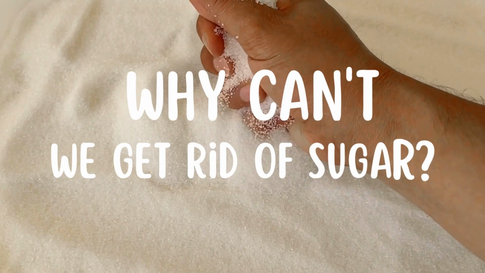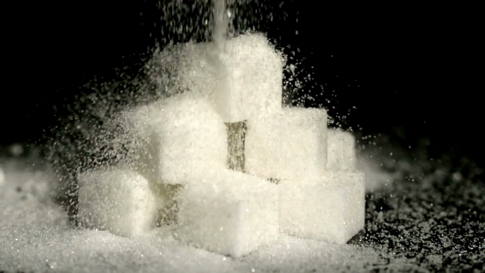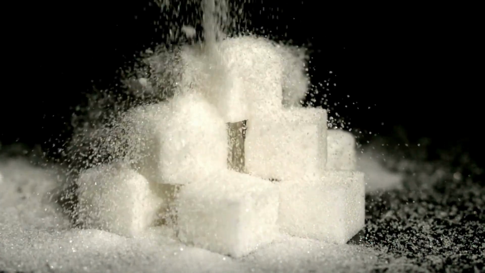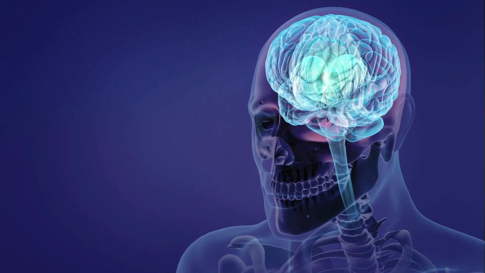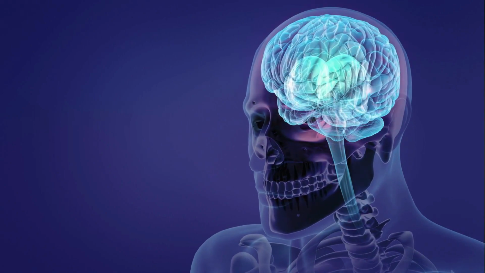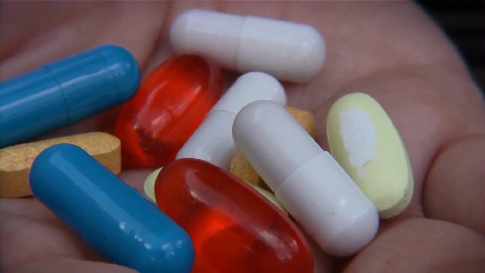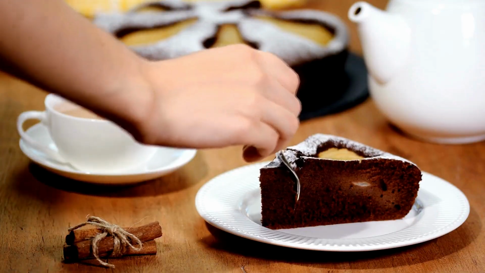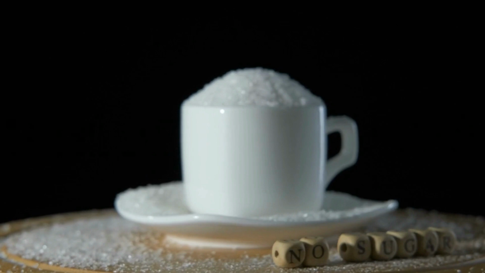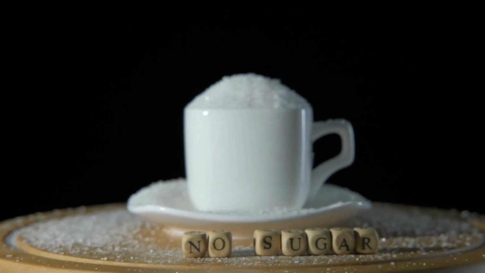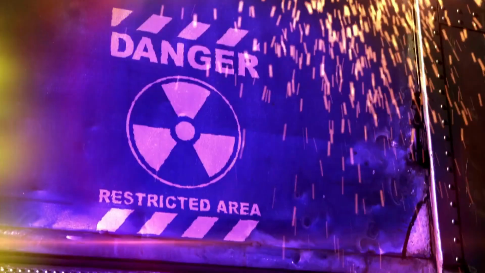Why can't we get rid of sugar? Indeed, the addictive nature of sugar, particularly fructose, is a fascinating topic. Scientists have discovered that sugar activates the brain's reward centers, leading to a drug-like effect that can result in binging, cravings, tolerance, withdrawal, and even opioid-like effects. This can make it challenging for individuals to let go of sugar despite being aware of its dangers.